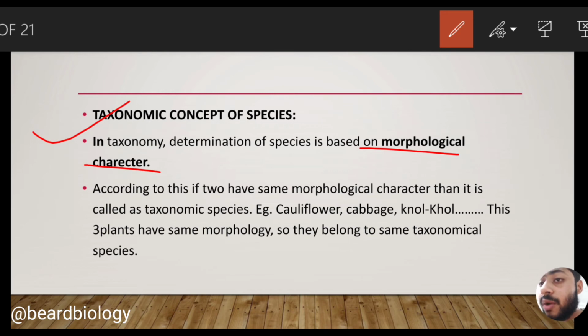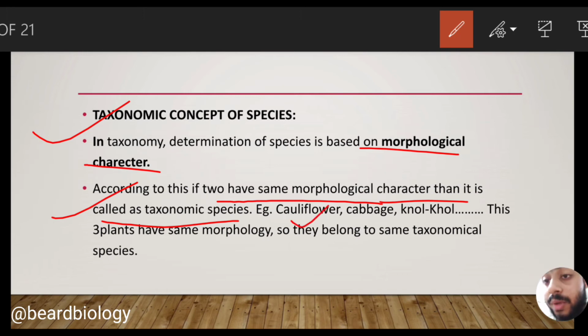According to the taxonomic concept of the species, if two have the same morphological characters, then it is called the taxonomic species. Let me take an example. If you see the cauliflower, cabbage, and knol-khol, these three plants are morphologically the same. If we look at their root, stem and leaves, we see they are morphologically similar. So we can say that they belong to the same taxonomical species.